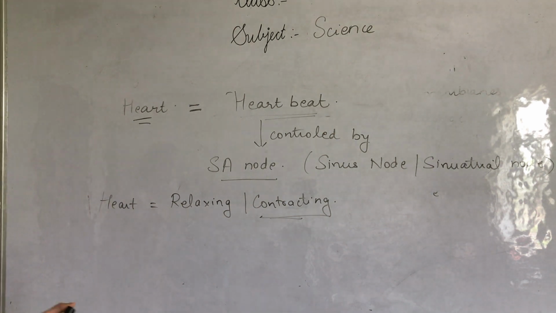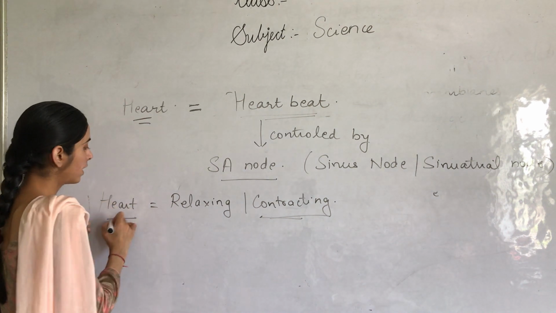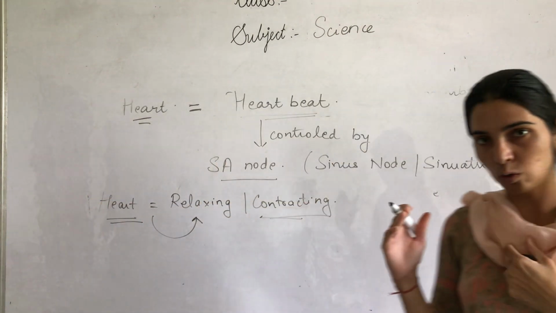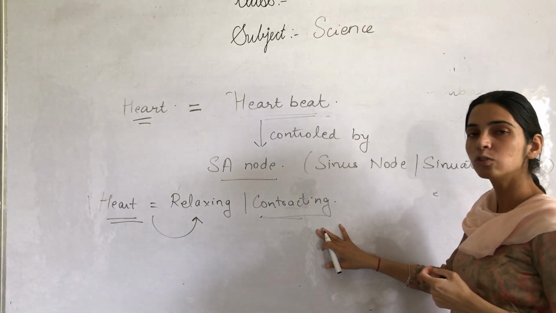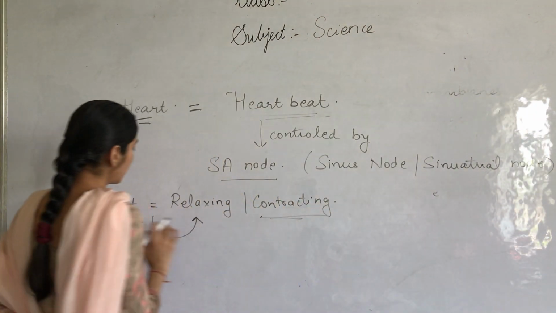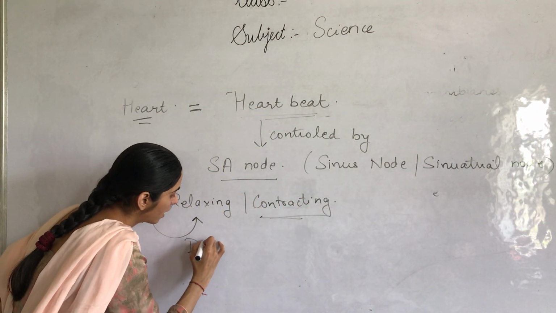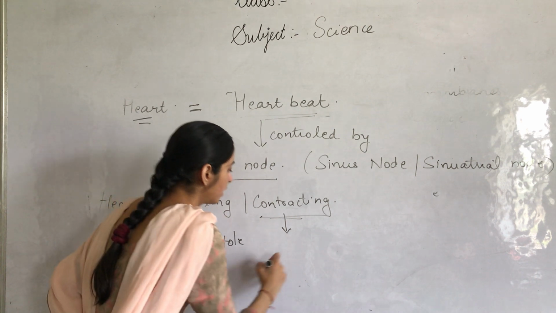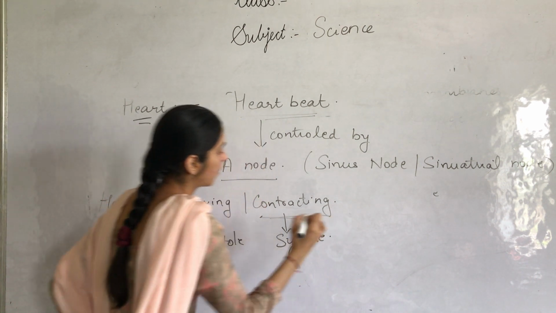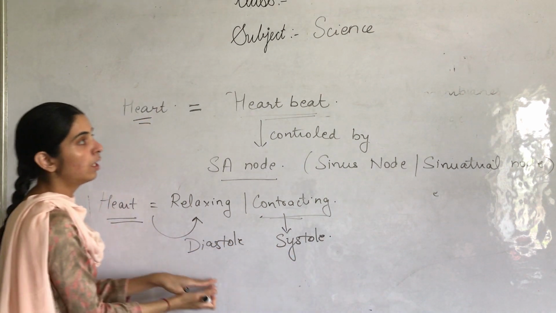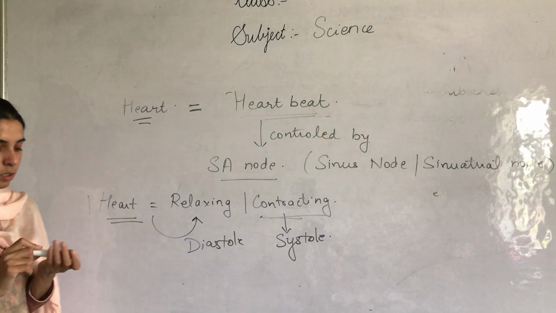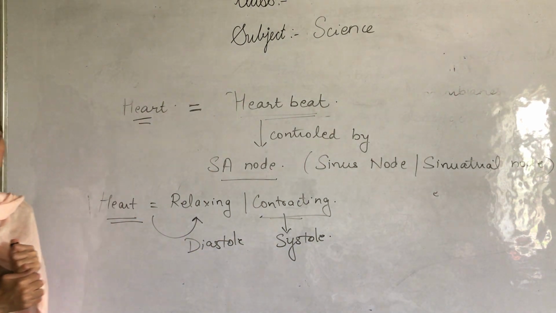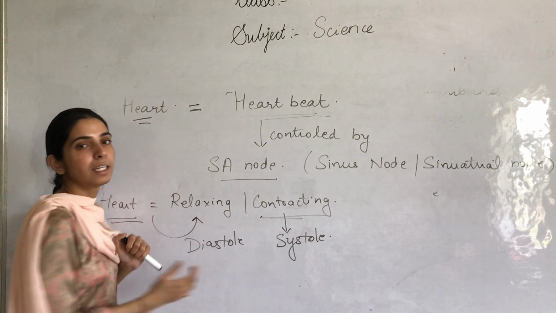Now if our heart is relaxing, it is known as diastole, and if our heart is contracting, it is known as systole. When our heart is in the relaxed position, it is diastole, and when it is in the contraction position, it is systole. This diastole and systole constitute one heartbeat.